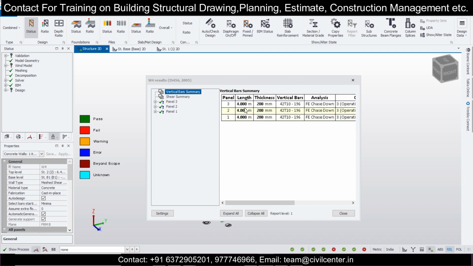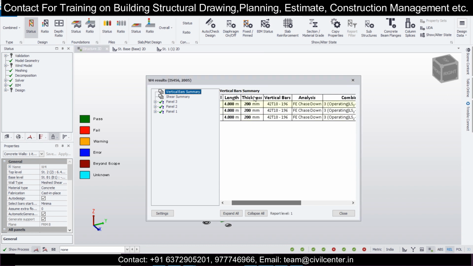You can see this is the length, 4 meter length, and the thickness 200 mm. Vertical bars is pretty clear that the 10 mm bars are used. They have calculated 42, but let's ignore that. 10 mm bars are used at a spacing of 196. So practically we will provide 10 mm bars at a spacing of 200 mm. That's the mathematics which you are having.